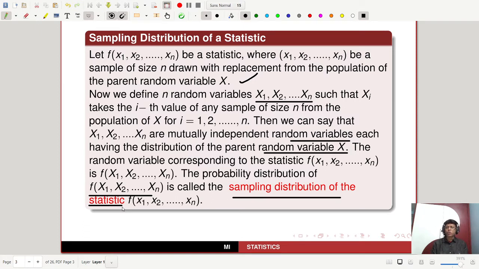So sampling distribution is nothing but the probability distribution of a function of random values. Those random values are random variables which are mutually independent, each having the distribution of the parent random variable X. So this probability distribution of f of capital X1, X2, Xn is called the sampling distribution of the statistic. Okay, this is the main idea and the main concept of the sampling distribution of a statistic.